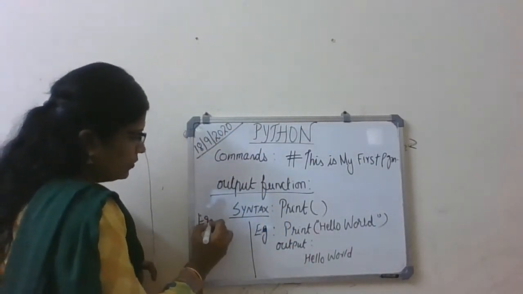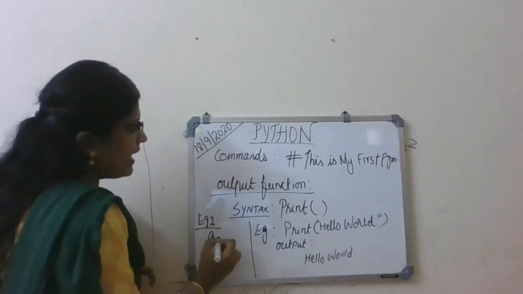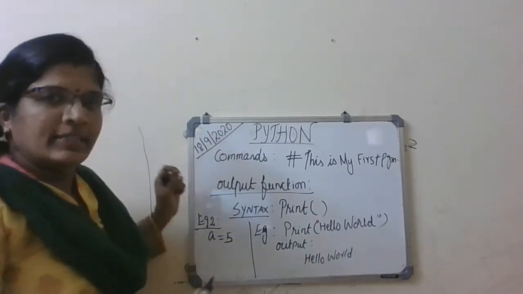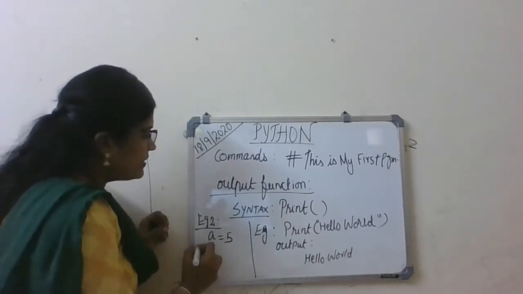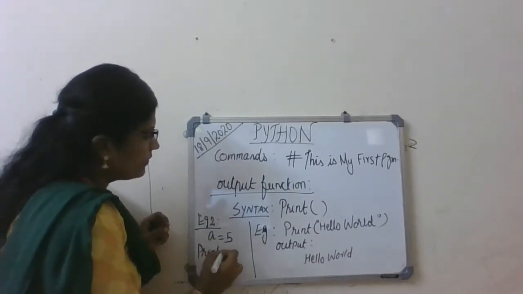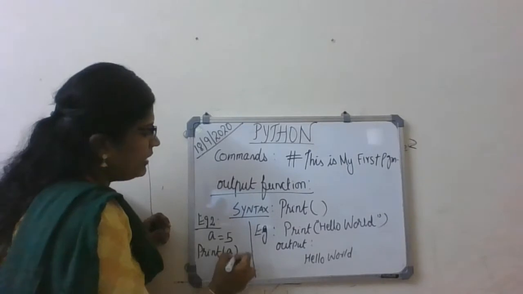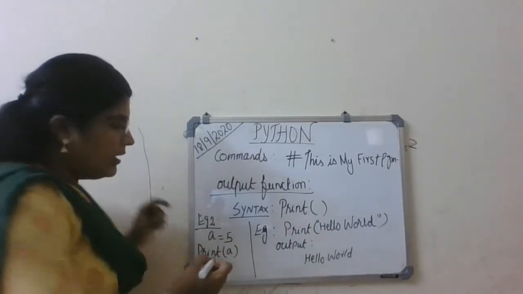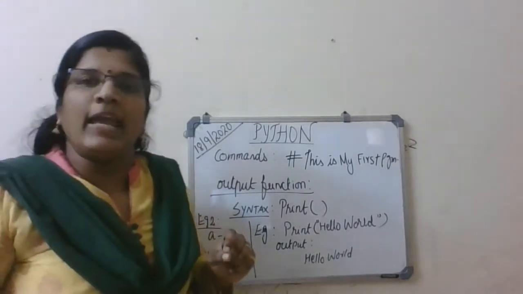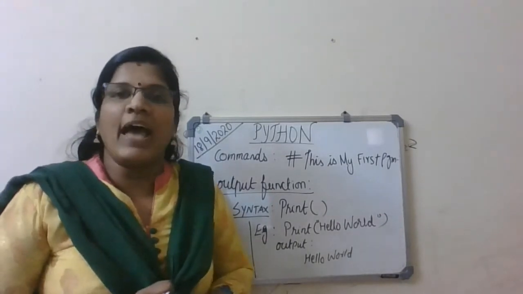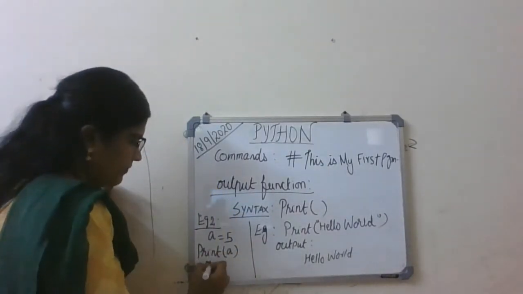Example 2: you are writing a program, a is equal to 5. Then you say print a. That means you will get 5 as the answer. So the output is 5.